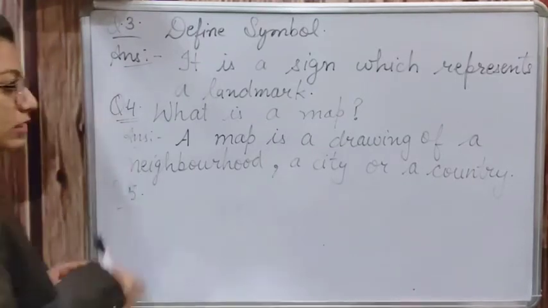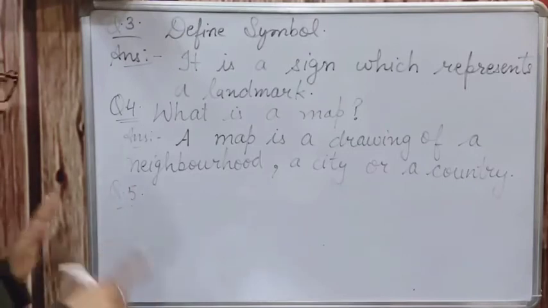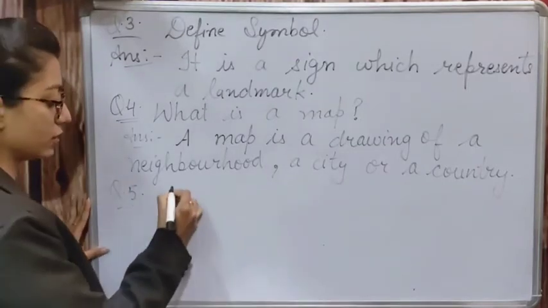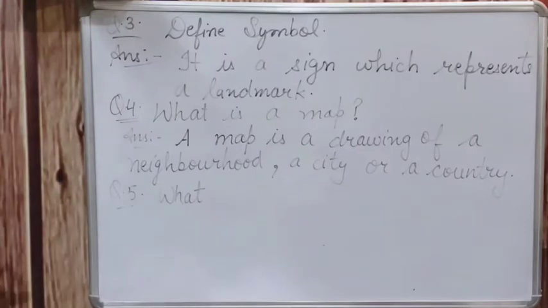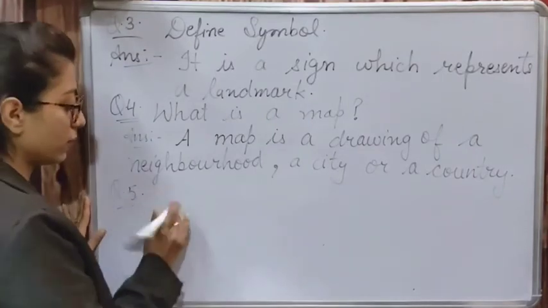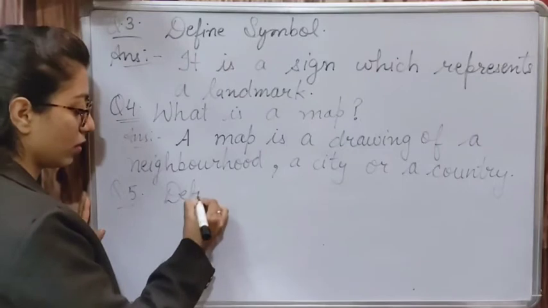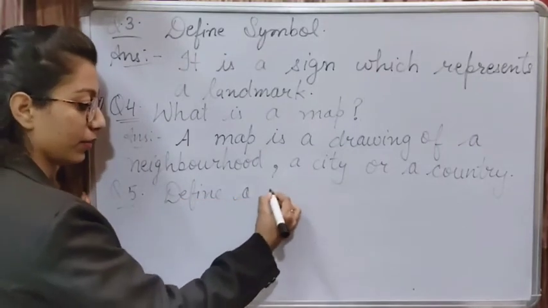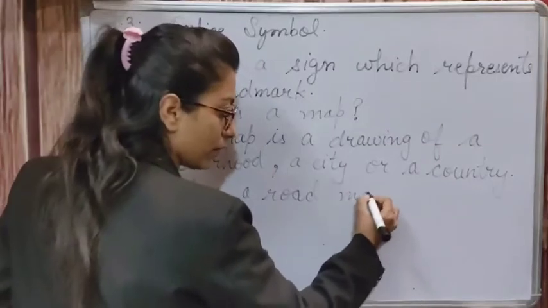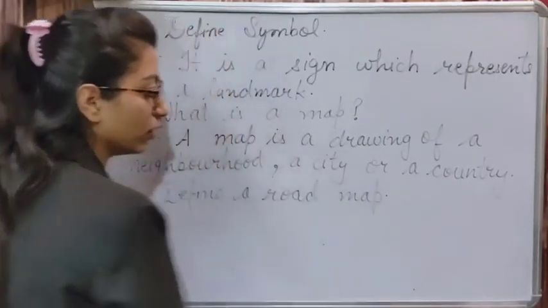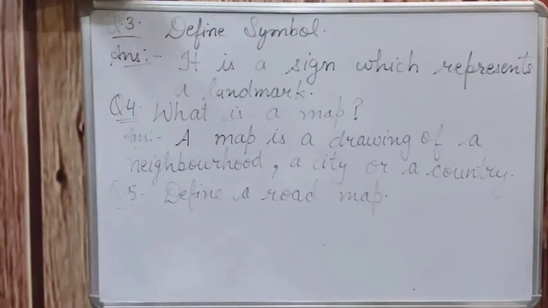After this is the last question of short question answers. After this, we will be starting with the long question answers. So yes, next question is define a road map. As I explained in the chapter about the road map, so what is a road map?